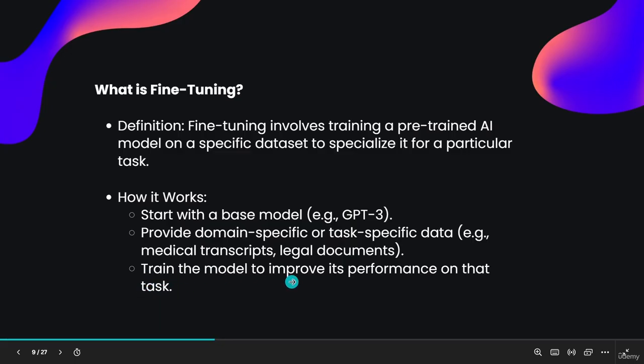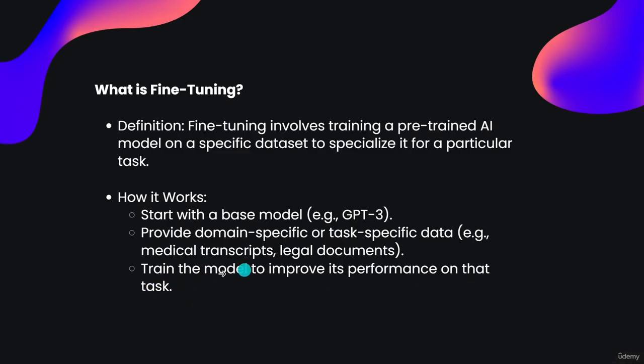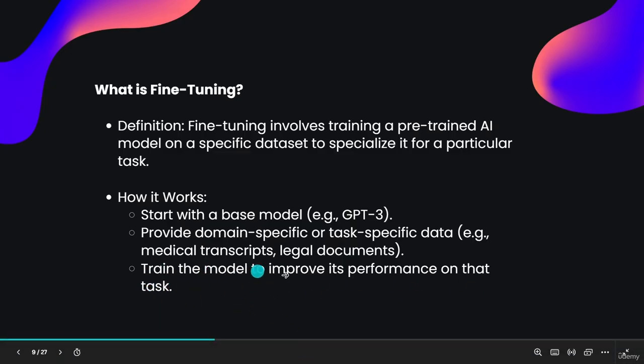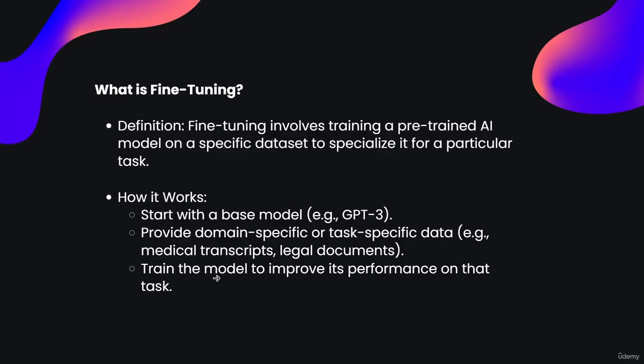Next, train the model to improve its performance on the task. How can we train the model? Training the model means we have to write prompts. The GPT-3 model already has knowledge about our specific domain, like medical transcripts and legal documents.